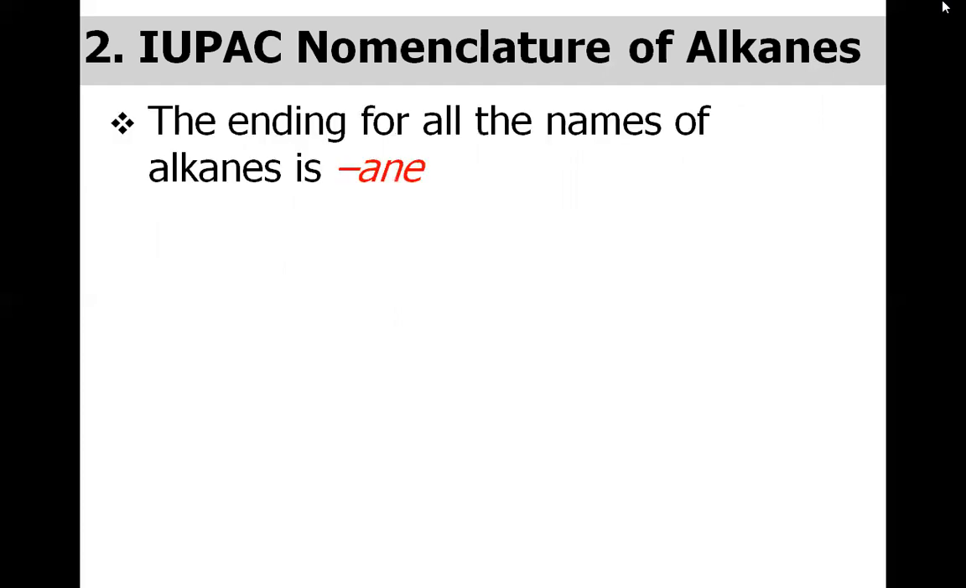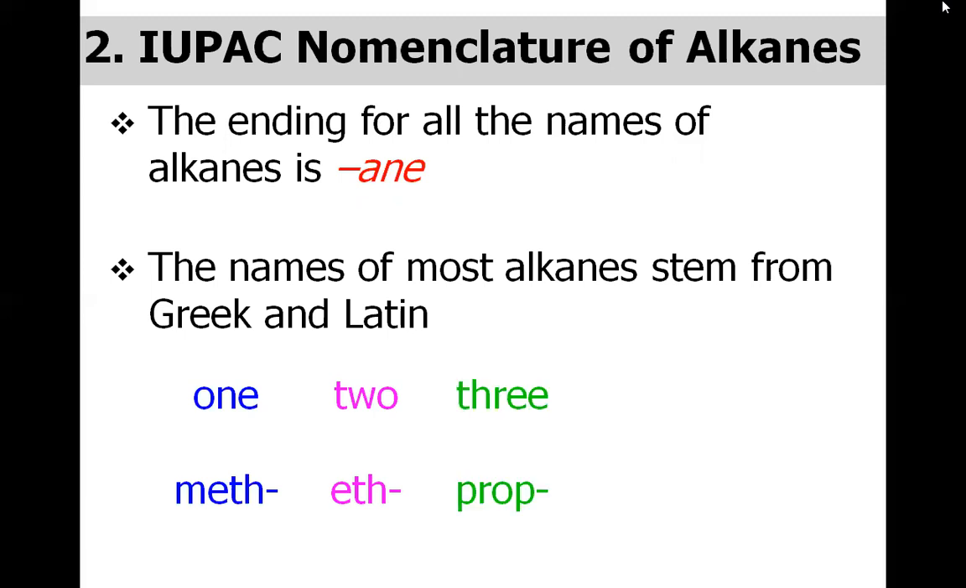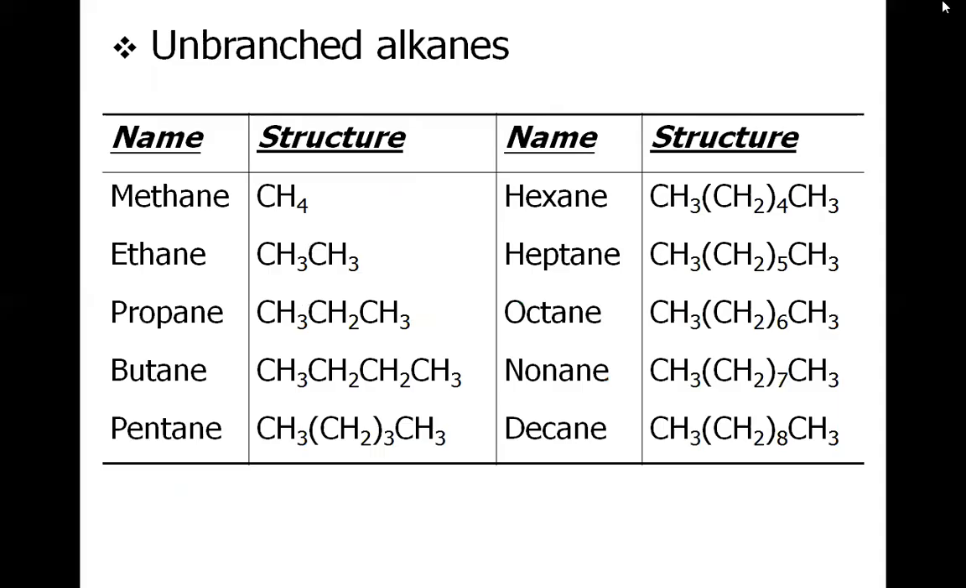So this is the first topic of our lecture, the IUPAC nomenclature of alkanes. The ending for all names of alkanes is "ane". The names of most alkanes stem from the Greek and Latin words "meth" for one, "eth" for two, "prop" for three, "but" for four, "pent" for five, and so on.